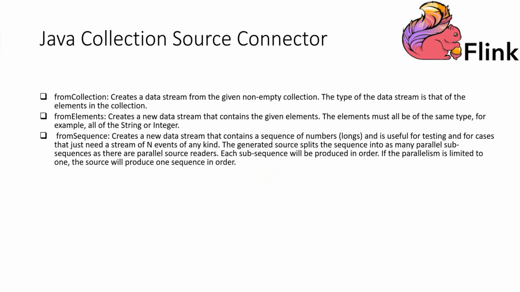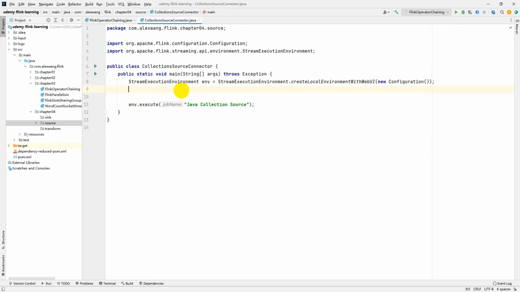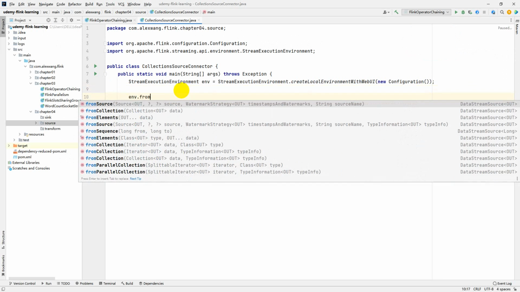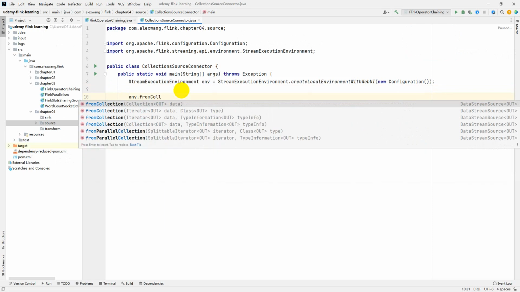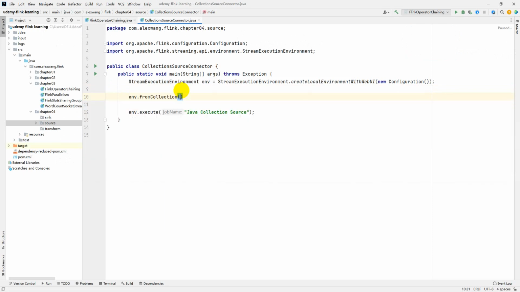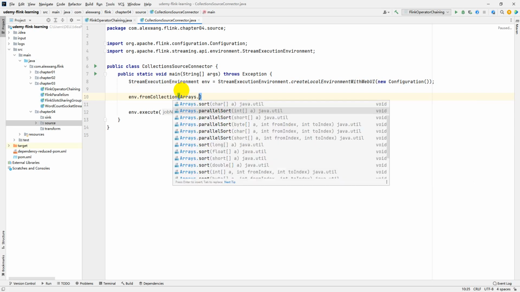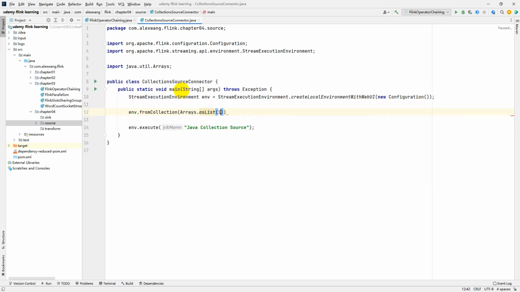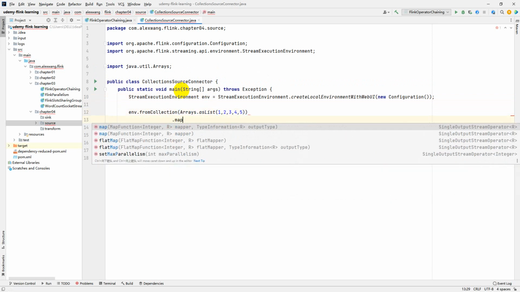Okay, let me show you how to develop source code that creates the data stream from those three methods. First, we can use the env to call the fromCollection method and specify the collection here: Arrays.asList 1, 2, 3, 4. Okay, and we can call the map operator here.